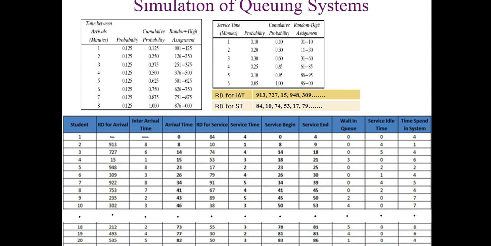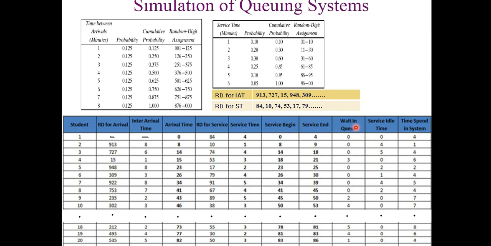First of all, the customer, and then the interarrival time and the random digit for interarrival time. These are the sets of random digits that we have seen in the last slide, and from the last slide we have picked some of them. Then interarrival time, then arrival time in the system, then random digits for service time. These are picked from the set of random digits for service time in the previous slide, and some of them are also present here.